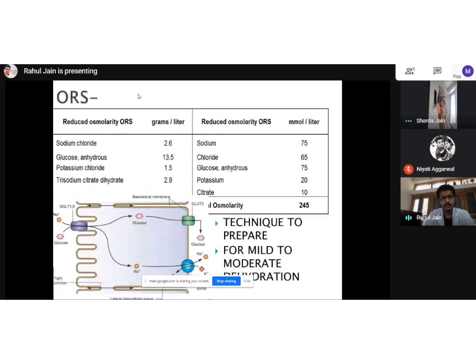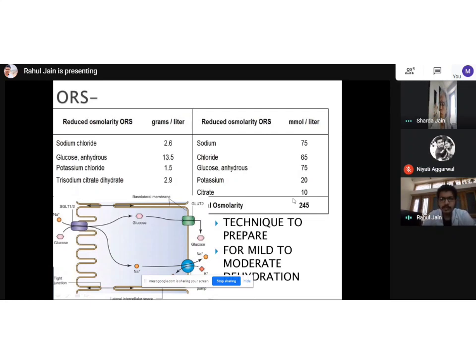So I would like to explain ORS. It's been WHO's highlight. There's a very specific reason behind it. So first of all, in earlier times, the ORS which used to come had an osmolarity of 311 millimoles per liter. But now I've added in this figure, you can see it's 245 now, and we call it reduced osmolarity ORS.